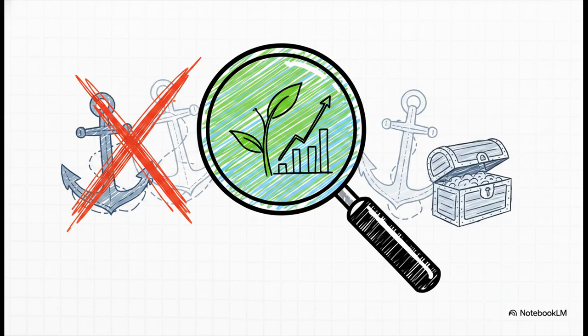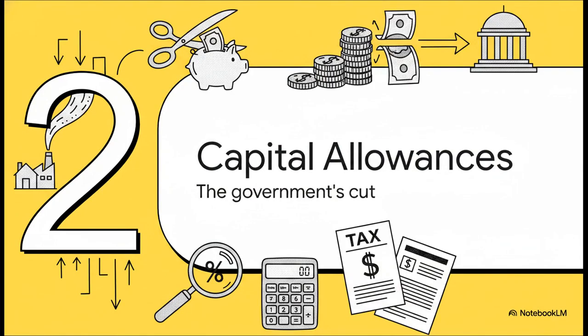Now, before we start piling on the complex layers, we really need to remember the golden rule of basic NPV, which is to isolate future incremental cash flows. That means strictly excluding sunk costs, that money you've already spent and just can't recover, and also tossing out any committed costs that are unavoidable. But while this sets our baseline, we've got to prepare our calculations for real-world variables, things like working capital requirements and taxation. And that brings us right to our first major real-world hurdle.